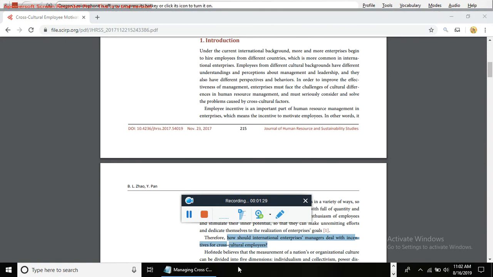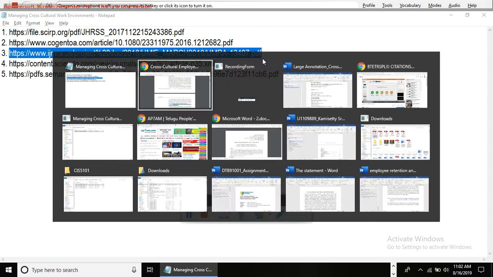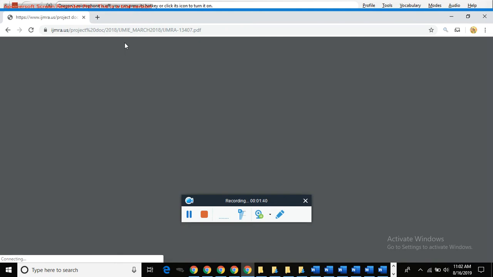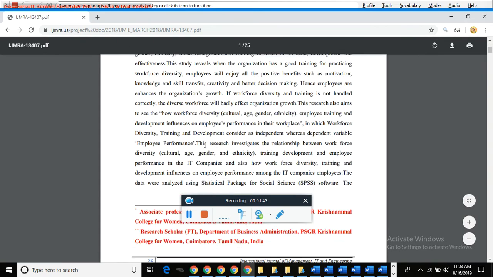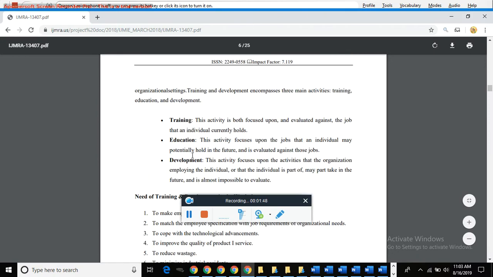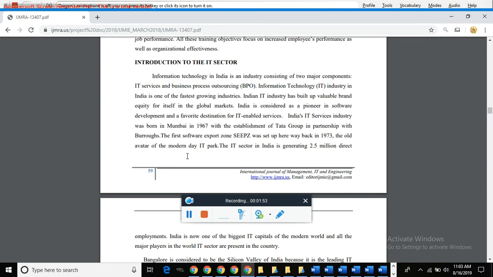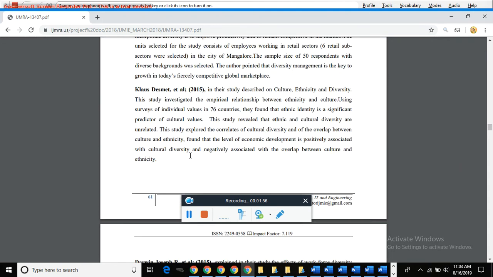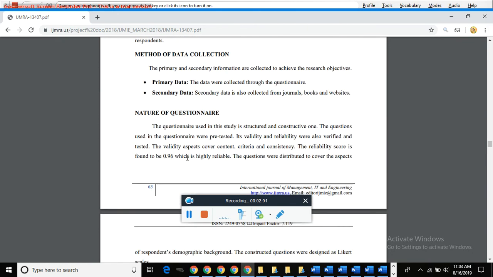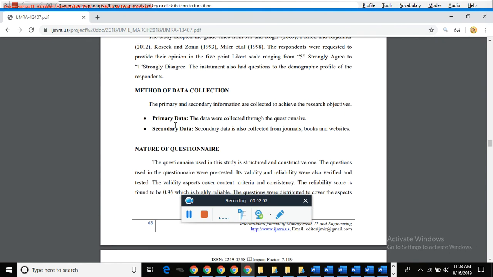For example, let me check another source. If it contains that, it would be better, I guess. Literature review section. So let me see introduction. See, this is the method of data collection, instrument used. So like this, nature of the questionnaire.